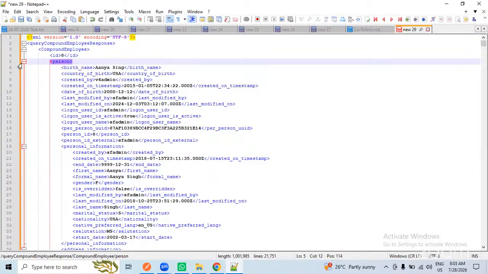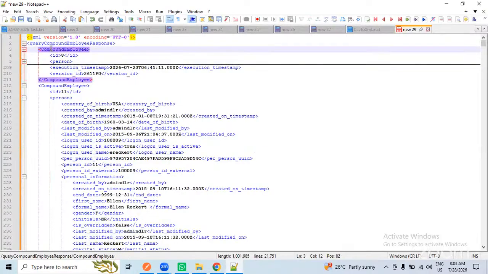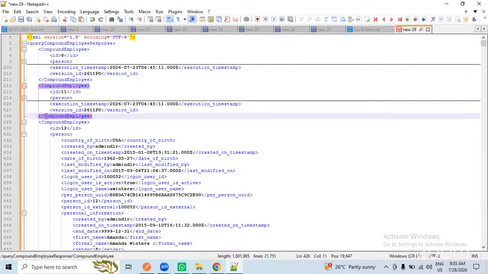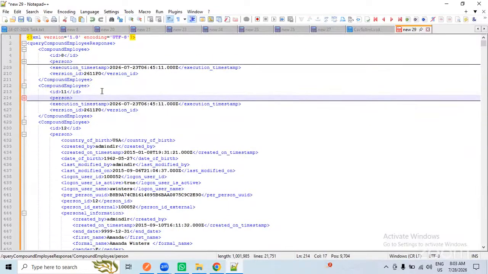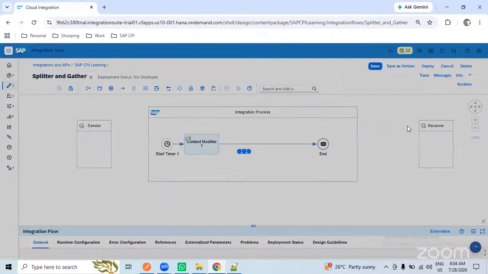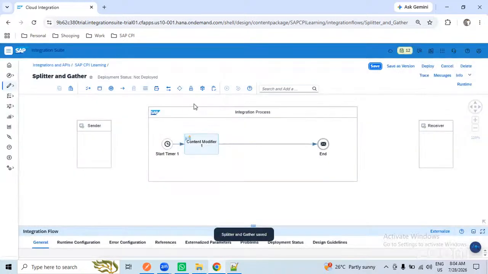From line number 3 to line number 211, we have one employee's data. Only this compound employee should go. The second time, from 212 to 428, only this employee should go. Like this, we have 100 employees, and 100 times each employee should go to the target system. That is the requirement we have. So in this case, we'll go with the splitter to split the records.